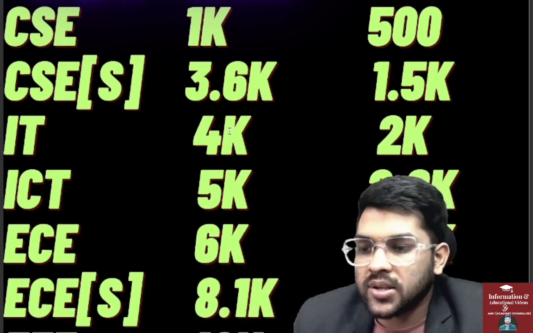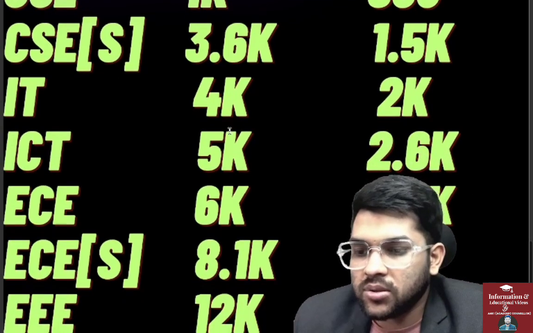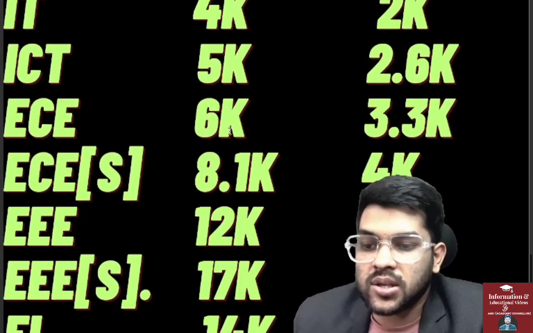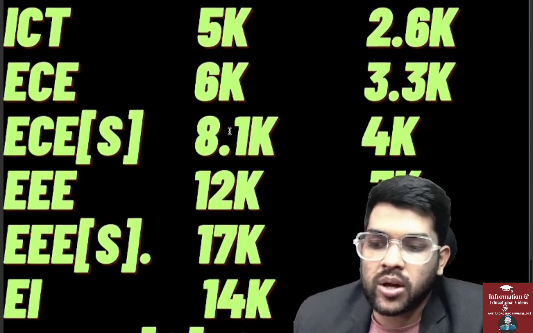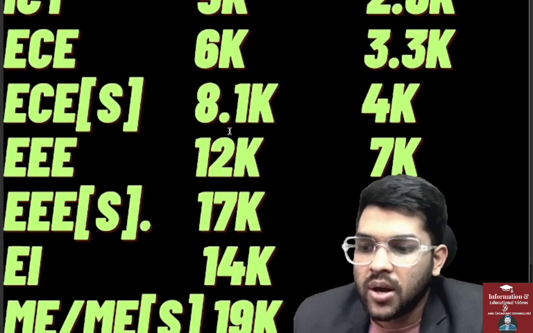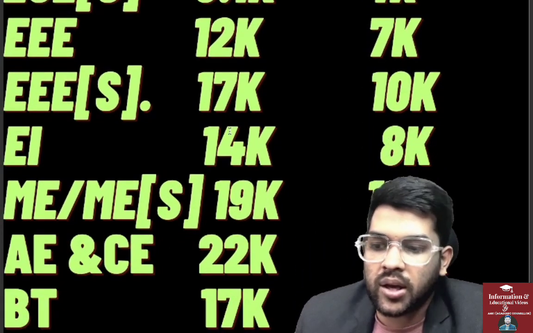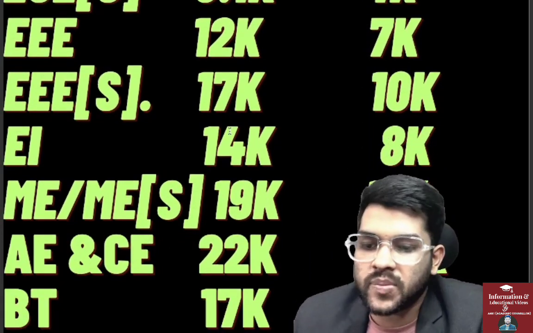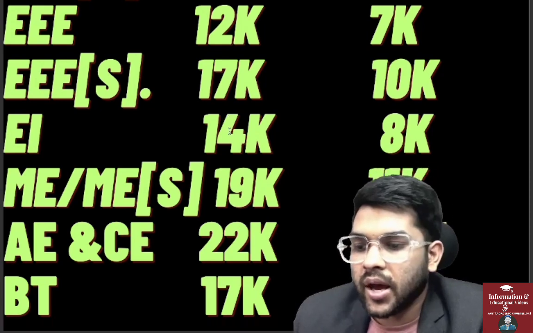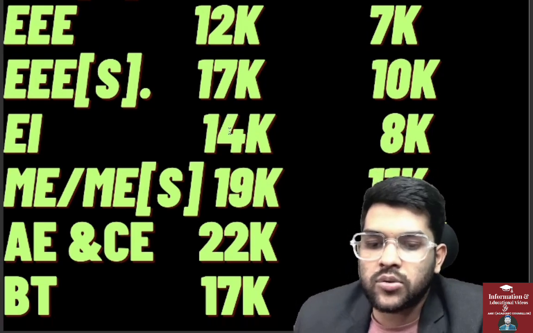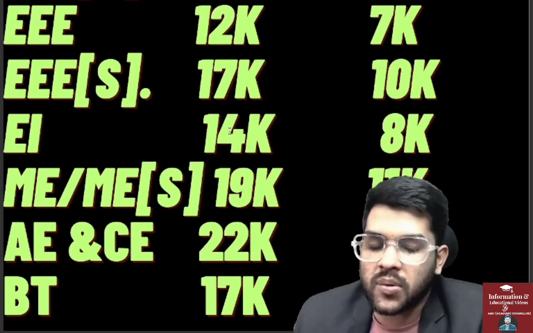For ICT, 5 and 2.6 thousand. ECE 6 and 3.3. ECE specialization courses are there, 8.1 and 4,000. EEE 12 and 7. EEE specialization 17 and 10. Electronics and instrumentation 14 and 8. Mechanical and mechanical specialization 19 and 11,000. Aerospace and civil engineering 22 and 12,000. And for biotechnology 17 and 9,000.